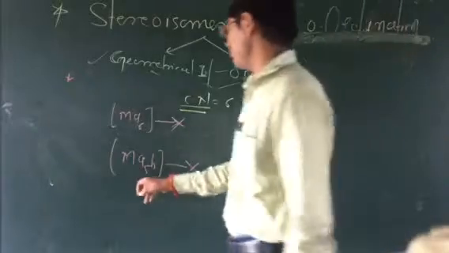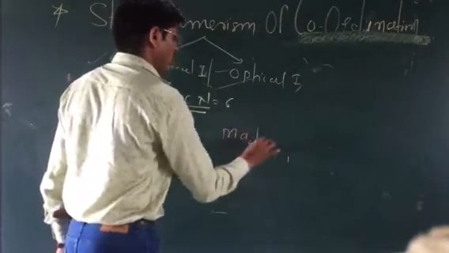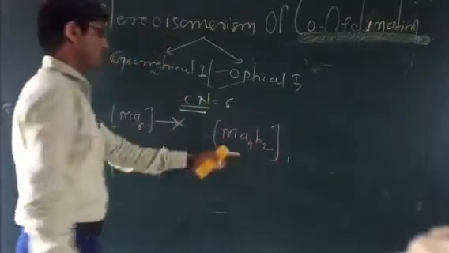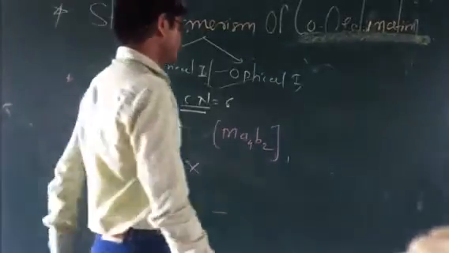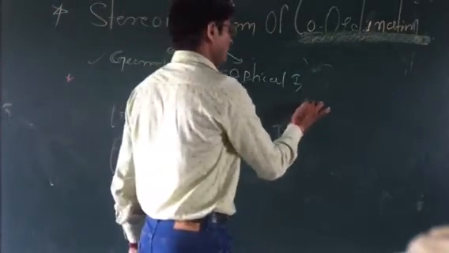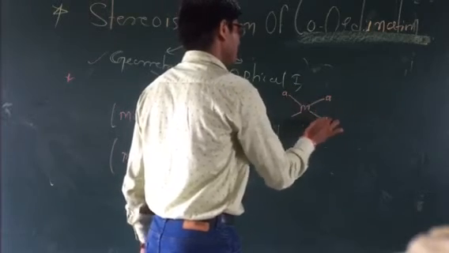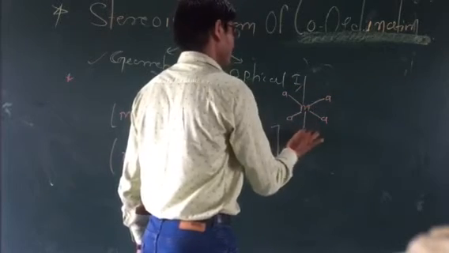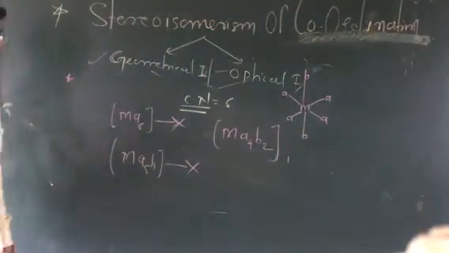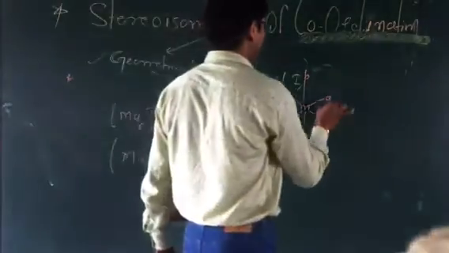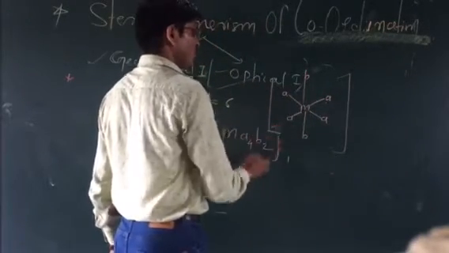Next we have this one, MA4B2. These types of complex show isomerism. How do these types show isomerism? If we have the metal atom, how many ligands? This is A, this one A, this one A, and this one B and B. So this is A4B2. What can I say? A4B2. These types of complexes are what?